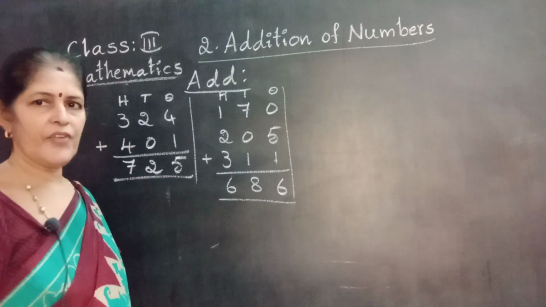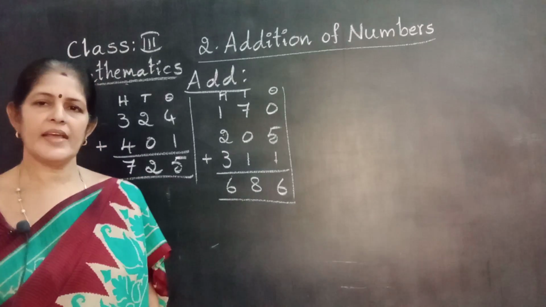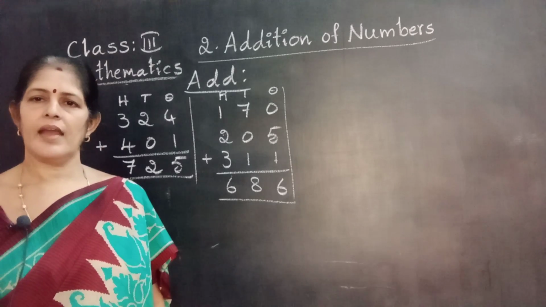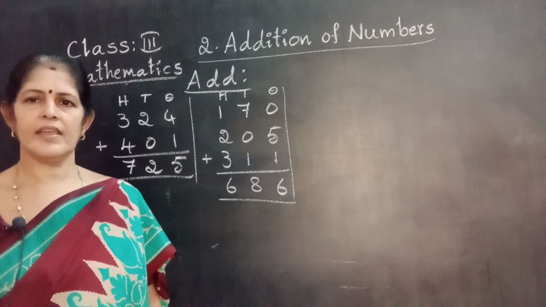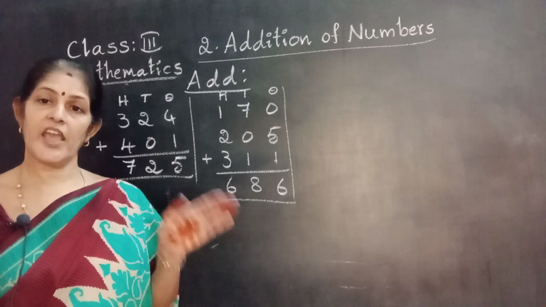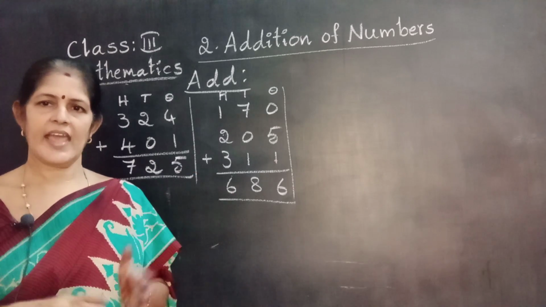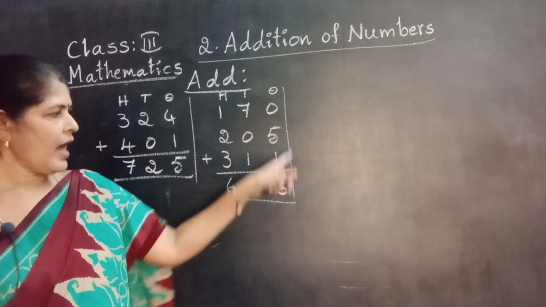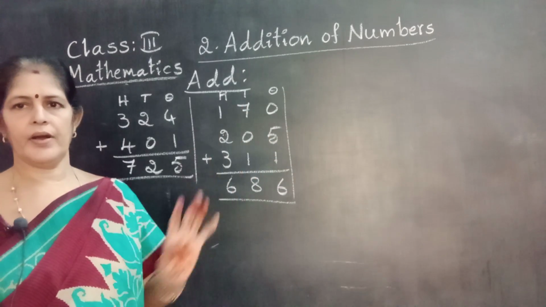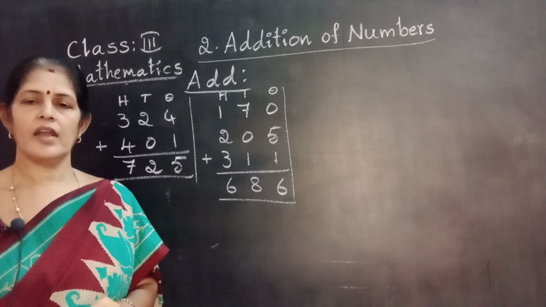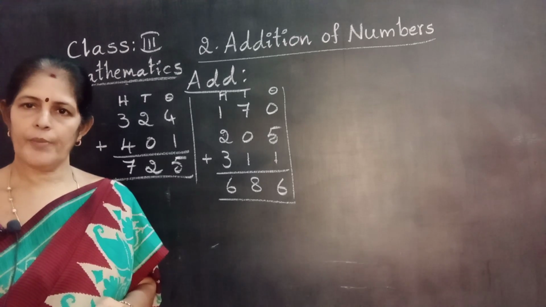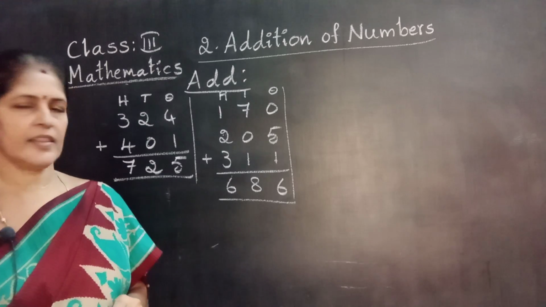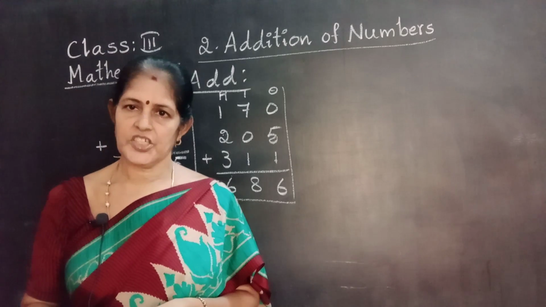Plus is the symbol for addition. Number plus 0, same number. Number plus 1, next number. When we add the given two or more numbers in any order, we get the same answer. Any order means up to down or down to up. That property is called commutative property of addition. These are the rules in addition.